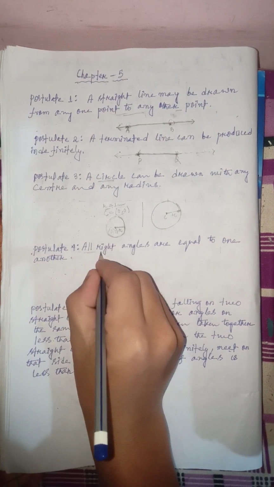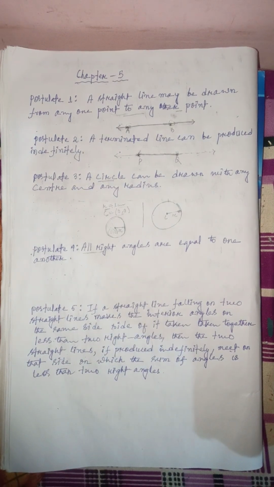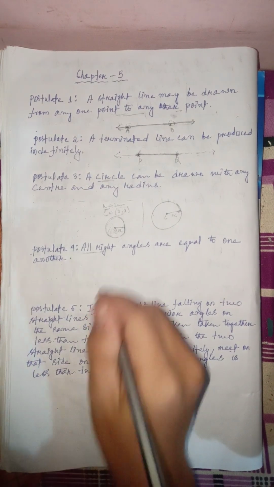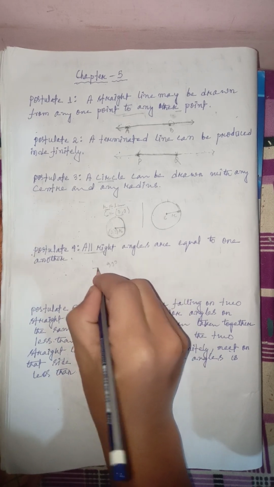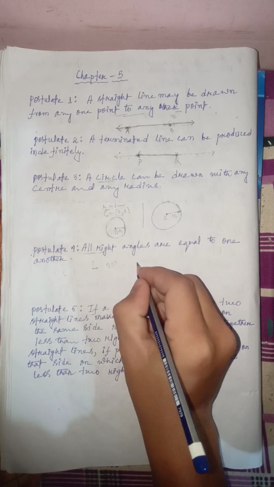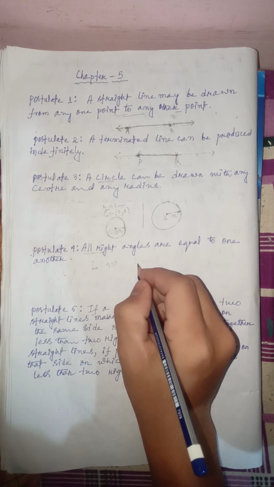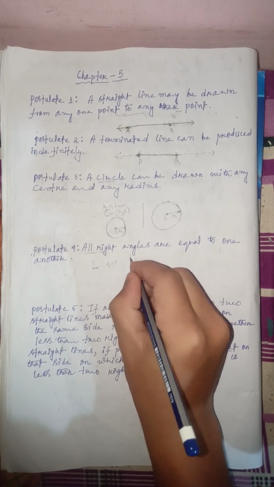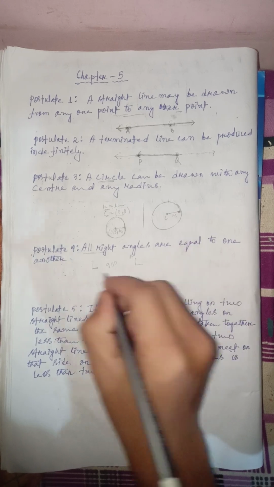In order to be equal, they'll have some points which are the same in all of them, right? If the angle is 90 degrees in one triangle or in one angle, and the angle in some other angle, the values of angle that we got in some other form, that will also be 90 degrees, right?